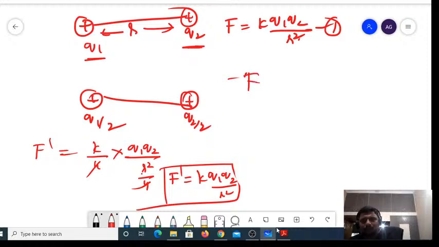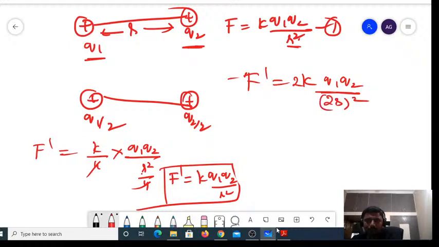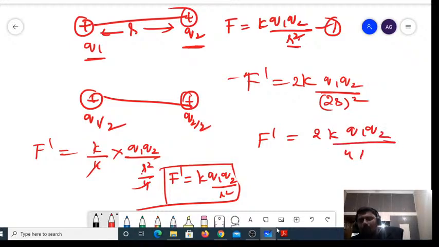If you double one of the charges, F dash will be equal to K into 2 times Q1 into Q2, divided by the doubled distance. Doubling the distance means 2R whole square. So F dash is equal to 2 into K into Q1 into Q2 divided by 4R square. So 2 by 4, that is, F dash is equal to F divided by 2.